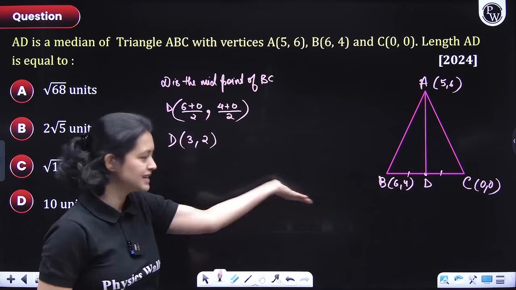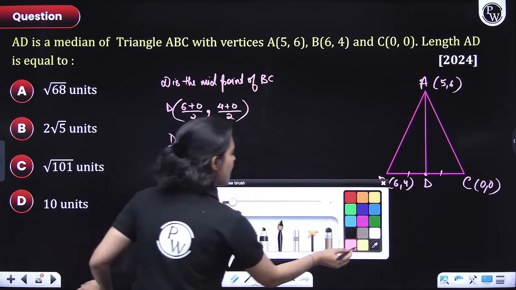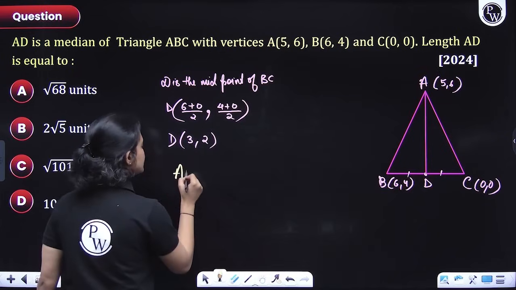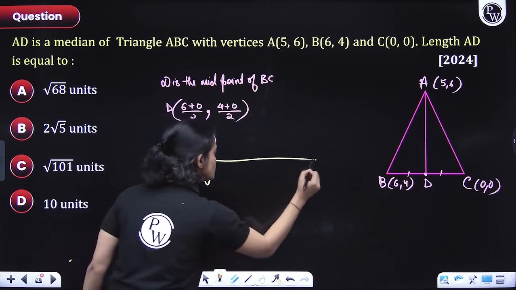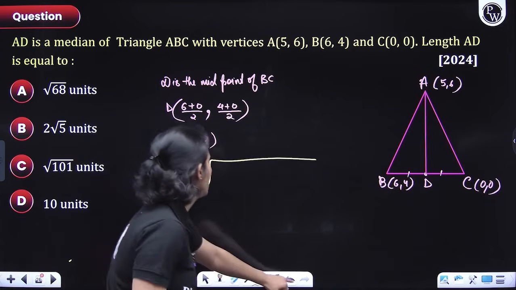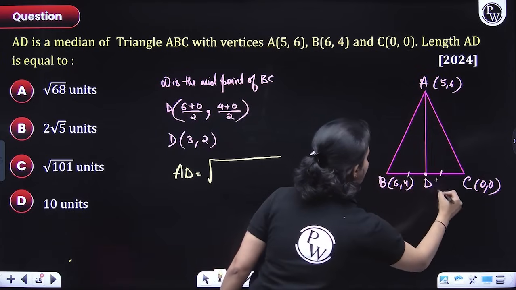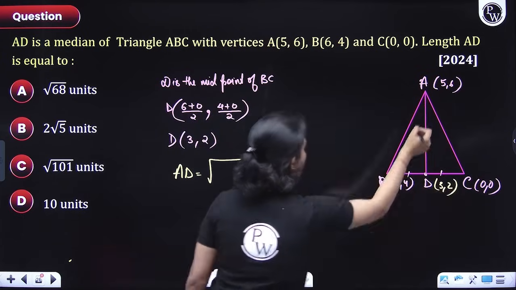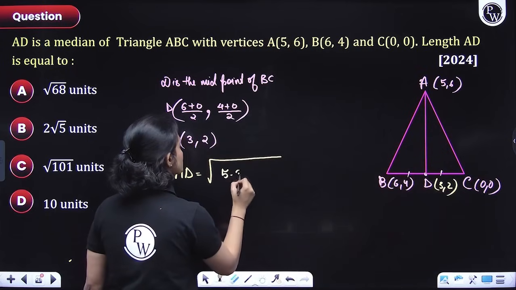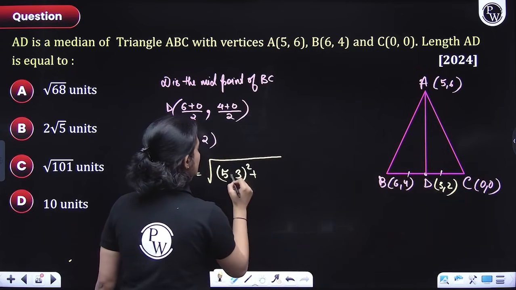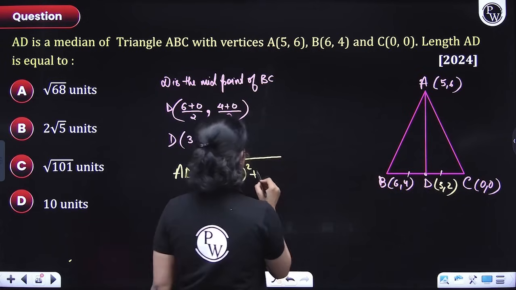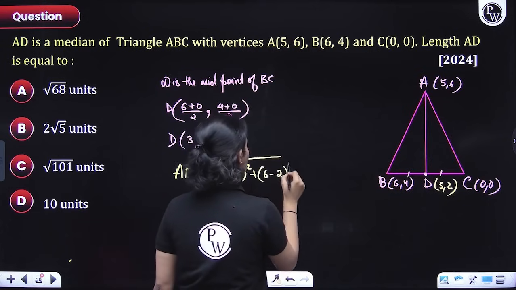Can you see that? Okay, simple. Figuring out AD is a piece of cake now, right? We'll just use the distance formula. So we'll have 5, 6 and 3, 2 here. 5 minus 3 whole square plus 6 minus 2 whole square, right?